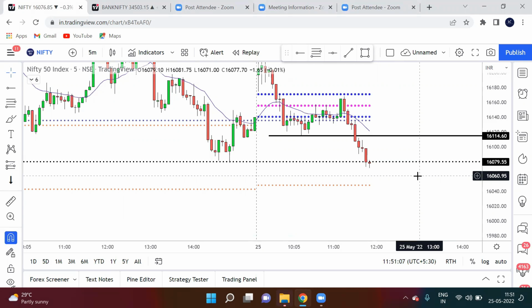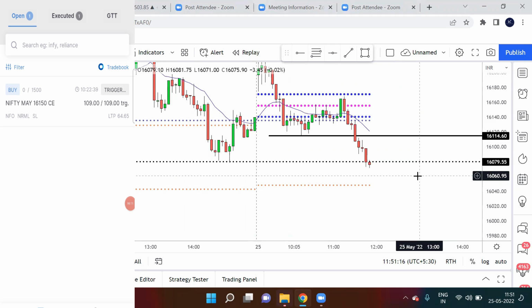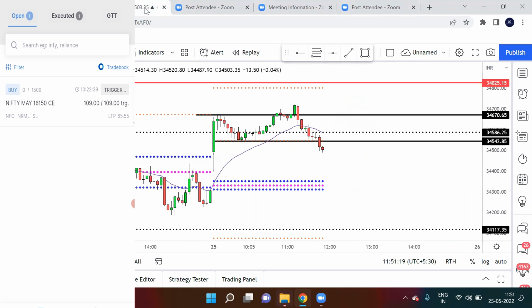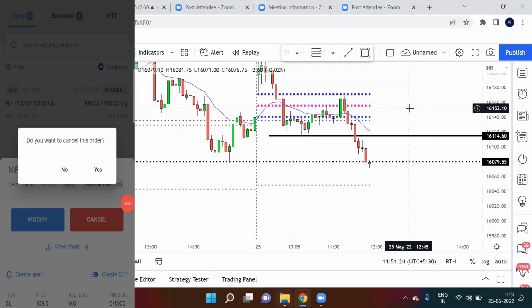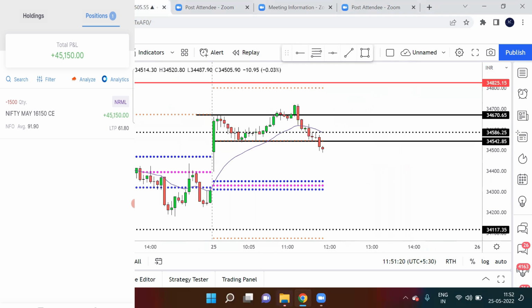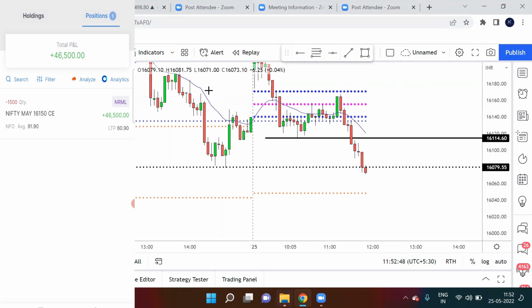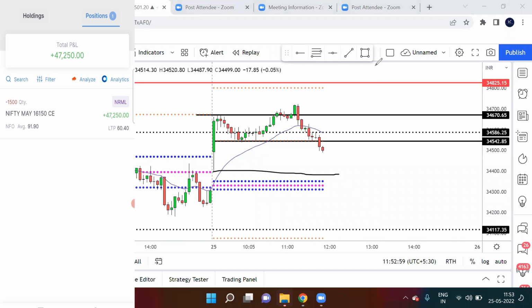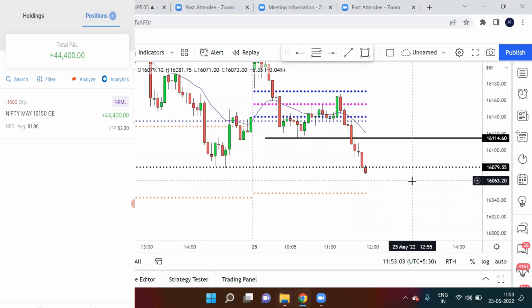So since it's going as per my direction, what I'm going to do, I'm going to cancel my stop loss order, because I kept my stop loss at 109. It's very unlikely that now it will come all the way and hit my stop loss. I'm going to cancel that stop loss order and I will book my profit once it comes to my 1:2 risk reward. Now there can be a free fall since there is no support for Nifty till the next pivot. So that is why I cancelled my stop loss order, and now I'm waiting to book my profit once it comes to 1:2 risk reward.